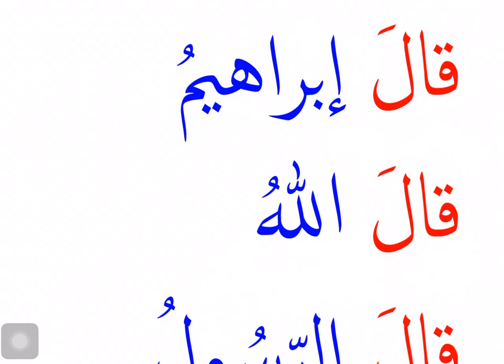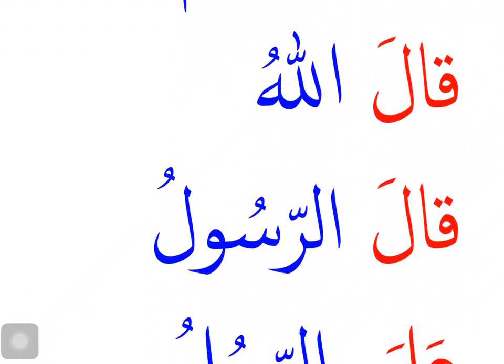When I find an outside doer, then I do not need the pronoun which was within the verb. So the "he," I don't need it anymore because I know who the "he" is. So instead of saying "he said," I will say "Ibrahim said." Replace the "he" with the outside doer. Qala Ibrahim, Ibrahim said. Qala Allahu, Allah said. Qala is the verb, past tense verb, huwa form. So I can look for the outside doer. It's after the verb and in rafa' status, lafzul jalala. So I don't say "he said," I say "Allah said."